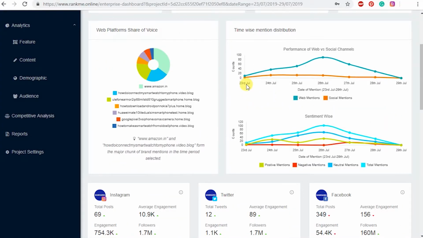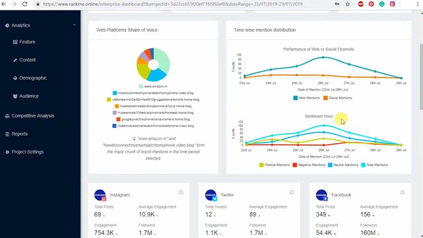First is the performance of non-social versus social channels from which you can track and compare the performance in these two platforms. As we can see on non-social mentions, there has been a good spike on 26th of July, so there must have been a really good activity over this time period, which we can find out in great detail.